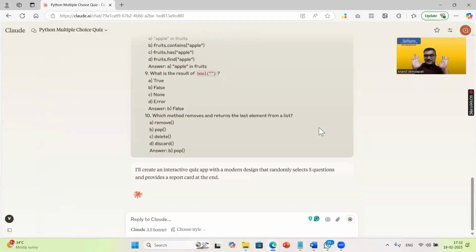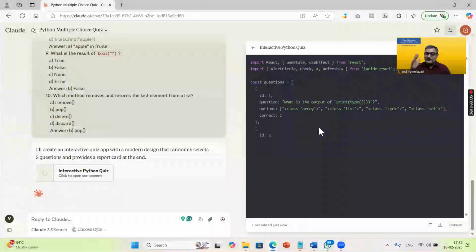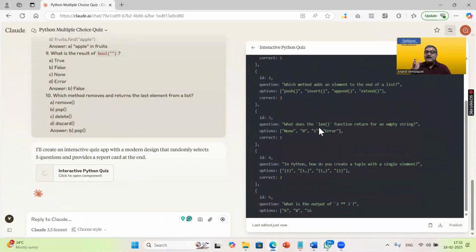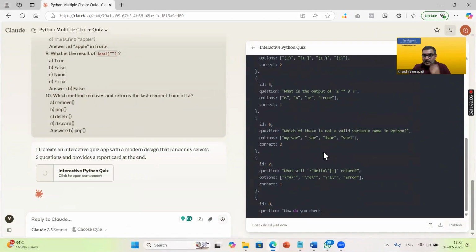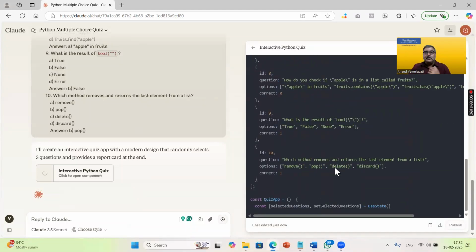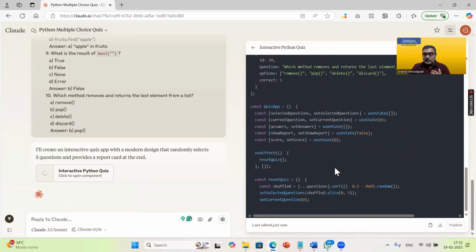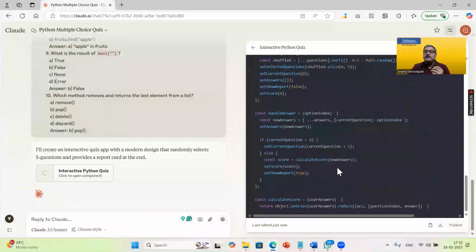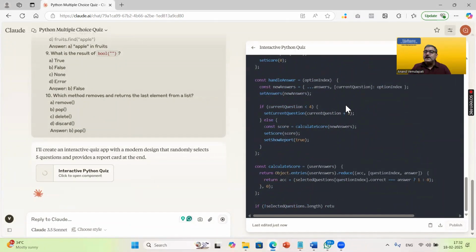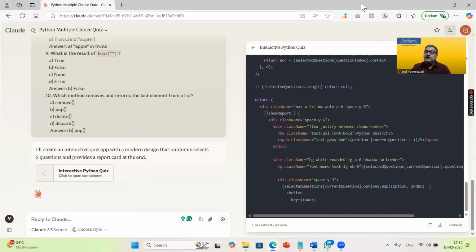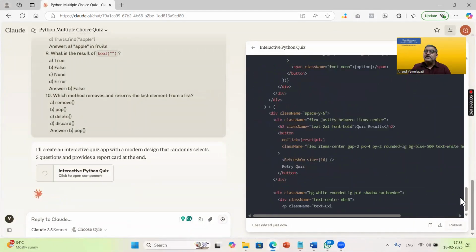So my hands are free here. You can see it is writing a lot of code here. The tool itself is writing code. Again, if you can understand the code, well and good, otherwise it is not required. You don't need to understand it just to get the application. The tool is doing everything for you. So just wait for some time, and then you will see the magic. It will deploy, it will create the web application.